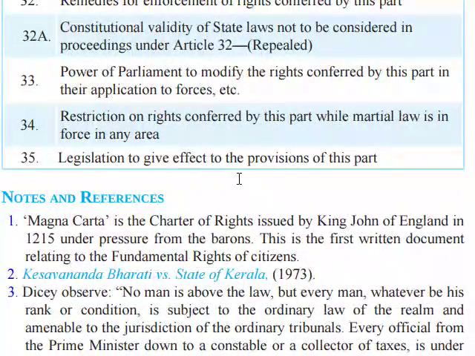So Magna Carta is the Charter of Rights issued by King John of England in 1215 under pressure from the barons. Okay, it is the first written document.